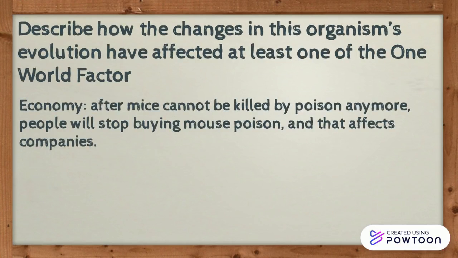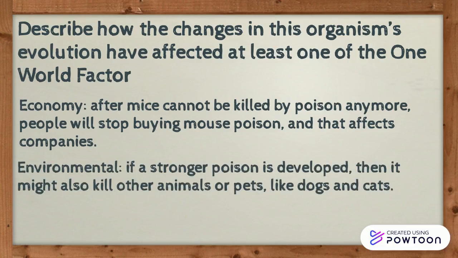So moving on to how it might affect the one-world factors. It might affect the economy, because after people find out that mice can't be killed by poison anymore, they will stop buying the rat poison. And also environmentally, because if a stronger poison is invented, it might also kill other animals.